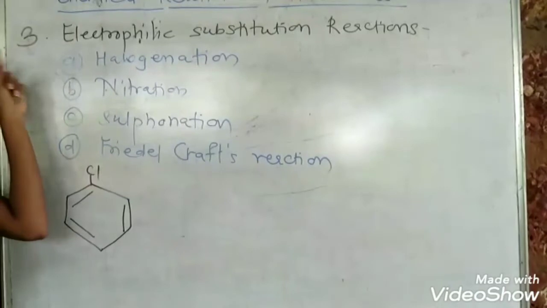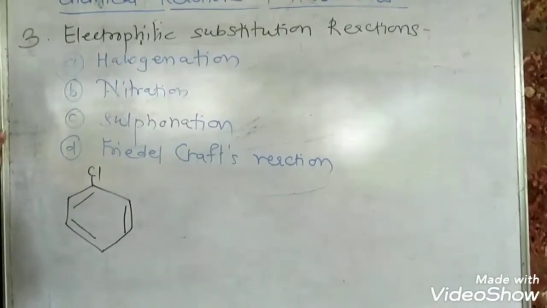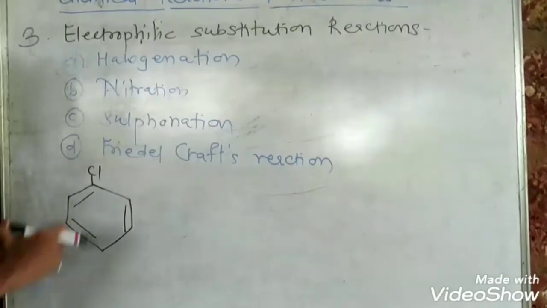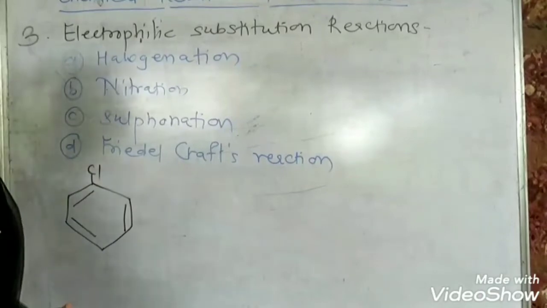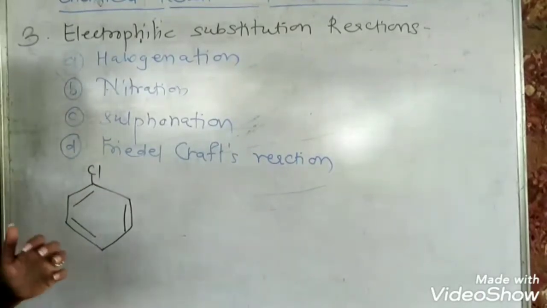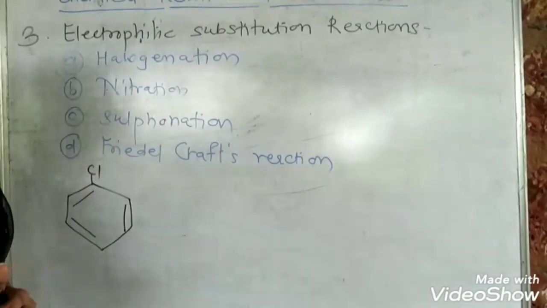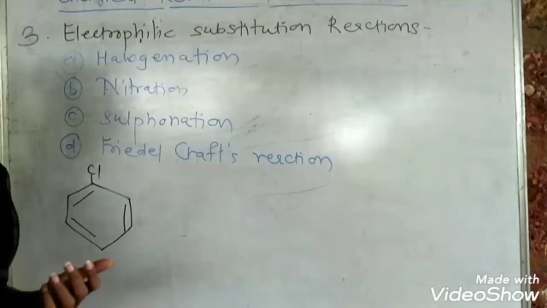The third type of reactions shown by haloarenes are electrophilic substitution reactions. Electrophilic substitution reactions are reactions in which hydrogen from the ring is replaced by another electrophile. We have seen electrophilic substitution reactions in 11th standard in the topic named aromatic compounds. Whenever a hydrogen of the benzene ring is replaced by an electrophile, it is called electrophilic substitution. We have seen different electrophiles.